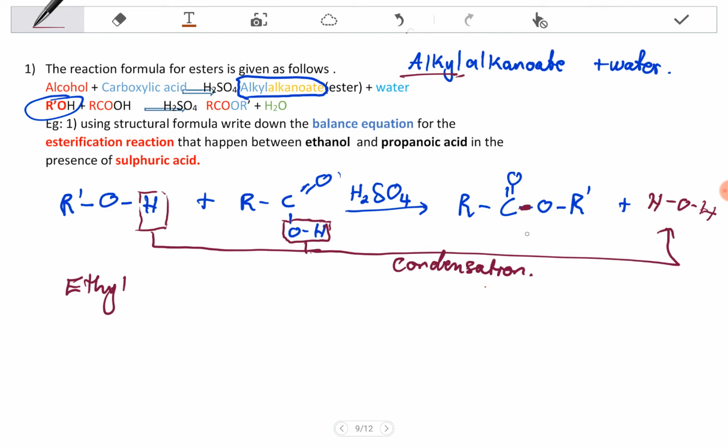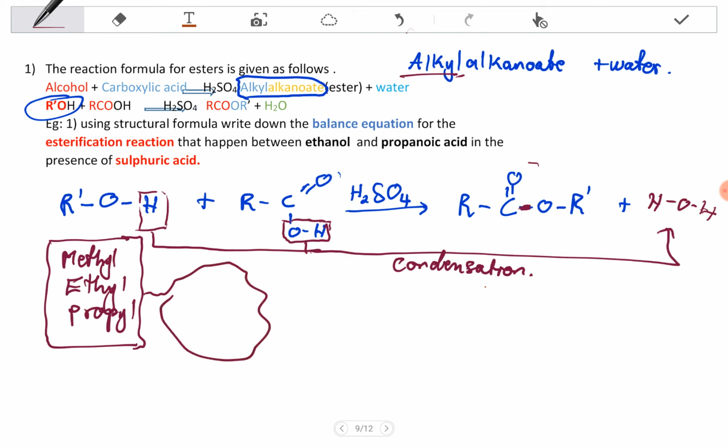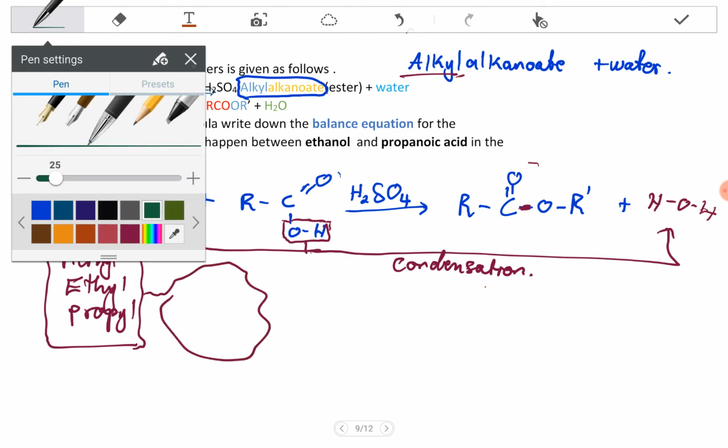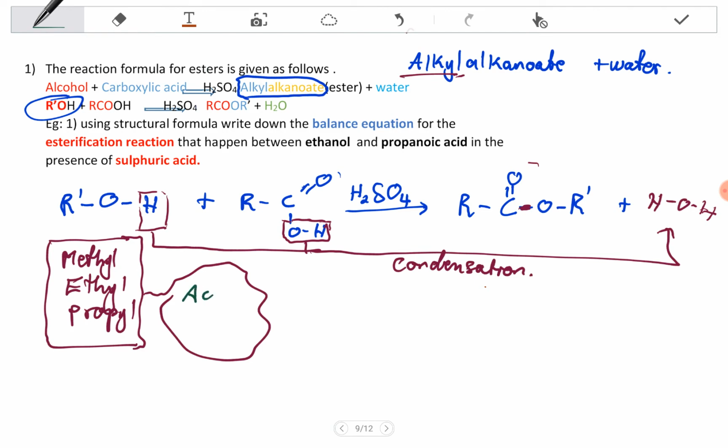So if this was propanol, it's going to be propyl. And if our alcohol has 1 carbon, the first name of the ester is going to be methyl. All of these names are coming from the alcohol, so this is a prefix name from the alcohol.